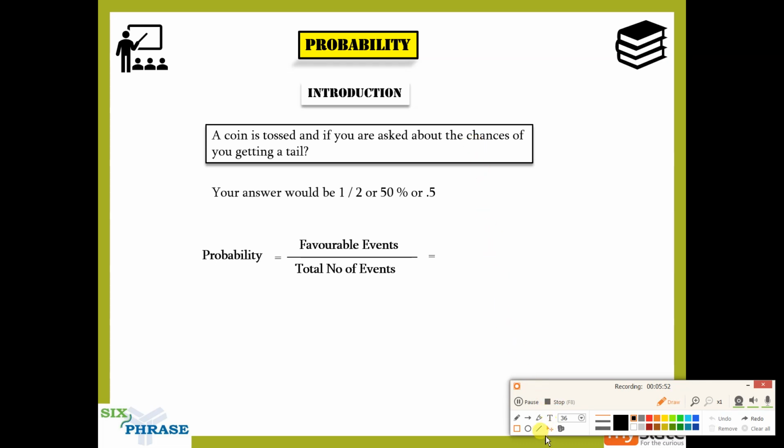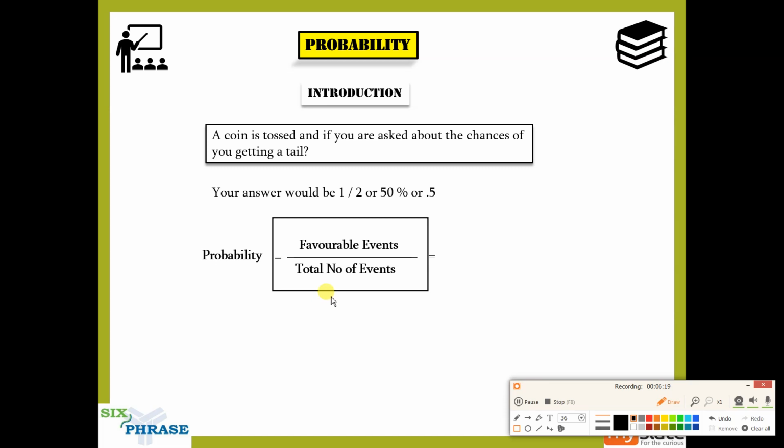Now if you have to find the probability, you have to apply this formula. There is no other way. There is no shortcut for this, guys. Whenever you have to find the probability, replace the word probability with favorable by total. Favorable events by total number of events. So replace the word probability by favorable events by total number of events. I want you to understand this.